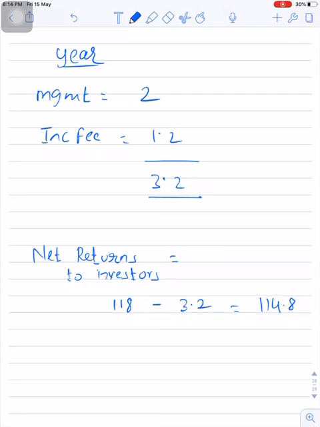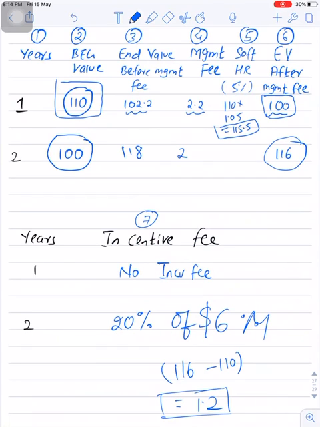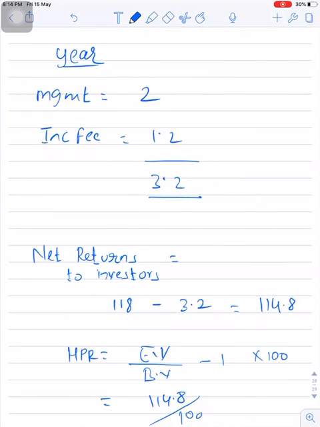Now you can apply the holding period return formula, which is ending value upon beginning value minus 1, into 100. So the ending value of fund is 114.8 divided by beginning value. You can see the beginning value was 100. Minus 1, into 100. So if you perform this calculation you will get the answer as 14.8%. So the fund has delivered returns of 14.8% at the end of year 2.